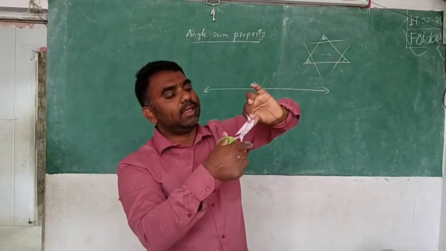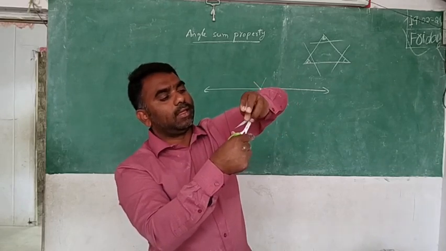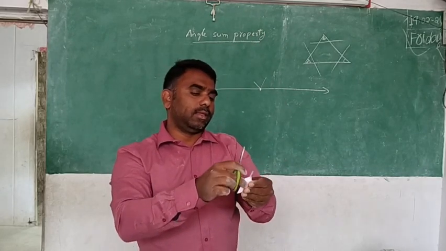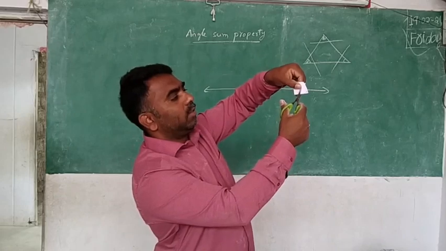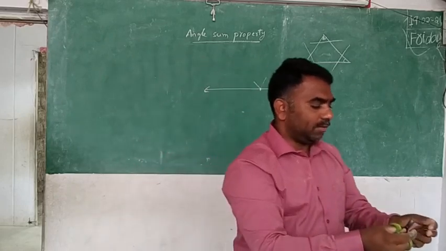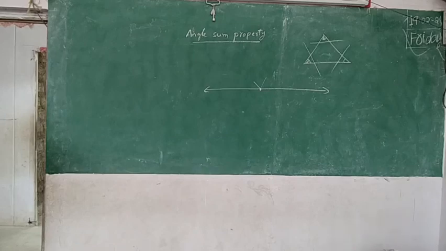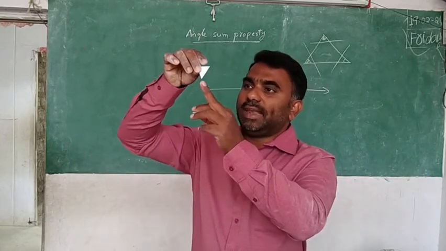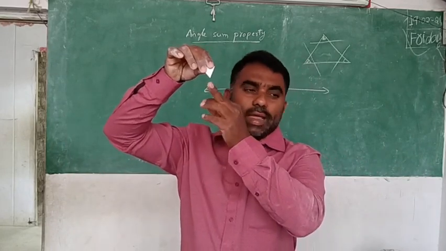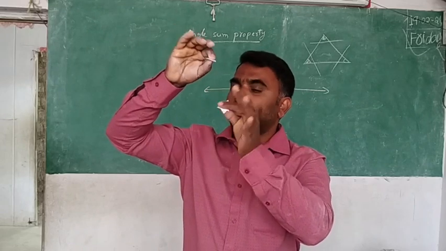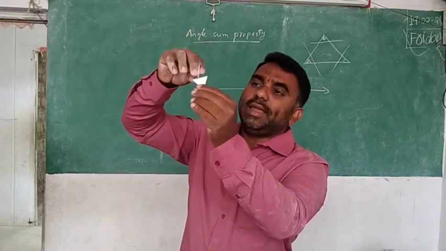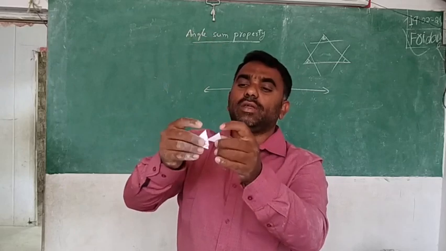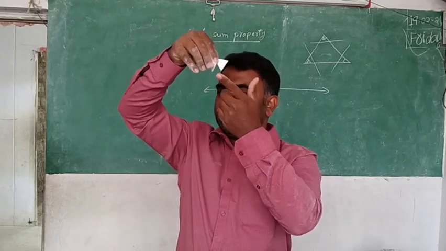First angle. Second angle. Third angle. Three angles are available with me. You already marked them with the pen, so you will not get confused. This is angle A, which means this corner will go at that point. I have kept the point now. There I have to keep it and paste it. Second one also, where the B is, B end. And here also, where the C is, C end.